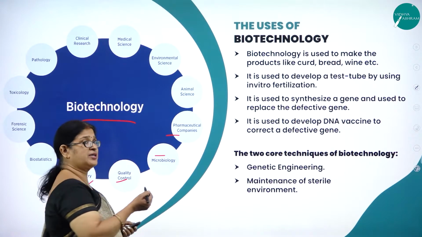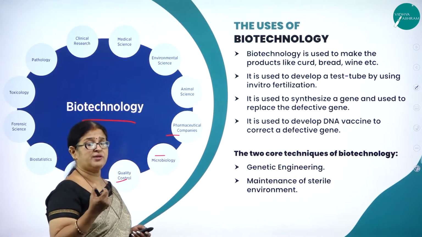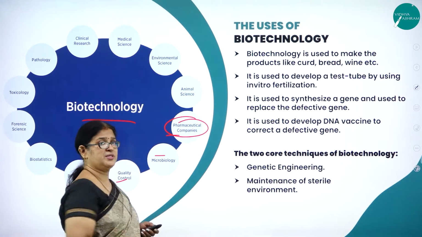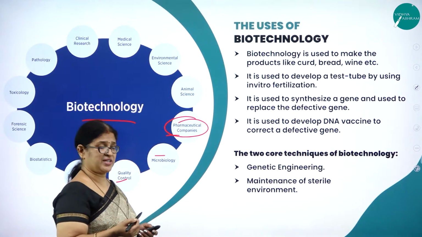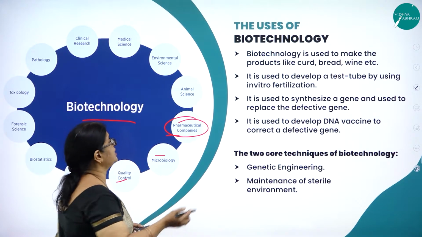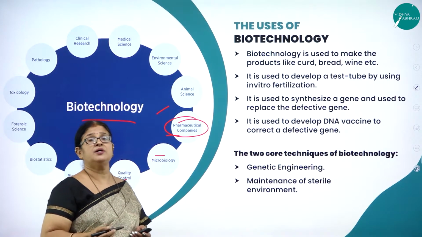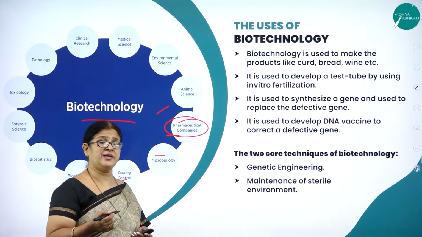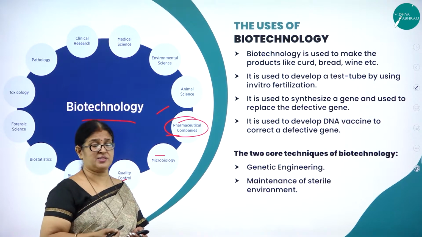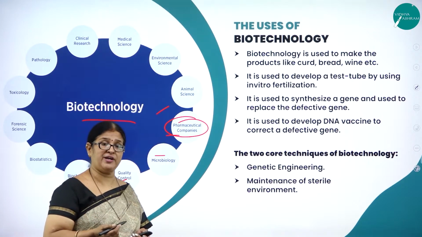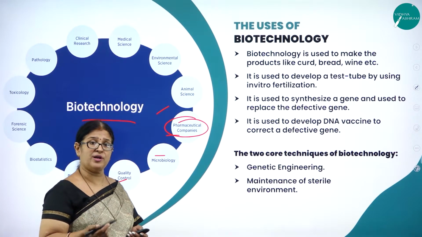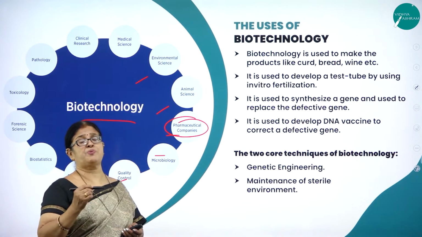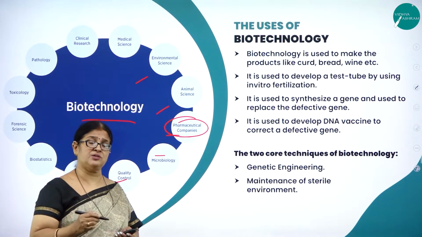So that is how technology is applied to produce a drug or a medicine against this coronavirus, that is through pharmaceutical companies, that is the drug manufacturers or the medicine manufacturers. Then animal science, we can produce animals of desired genes, like transgenic animals, transgenic plants, genetically modified organisms, may it be a plant or an animal. Then environmental science, we are applying this process of biotechnology to protect and conserve the environment